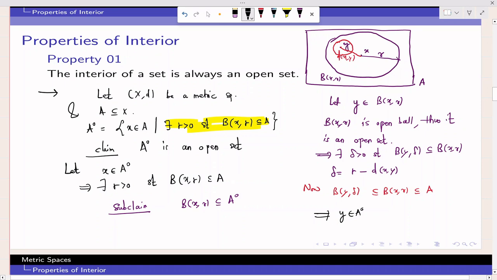But y was a point from B(x, r). So this implies B(x, r) is contained in A interior. Okay, and that proves that if you choose a point from A interior, you get a radius such that the open ball of that radius is again contained in A interior. That is, if we choose one point from A interior, we could find radius r such that B(x, r) is again contained in A interior. So that's why A interior is an open set.